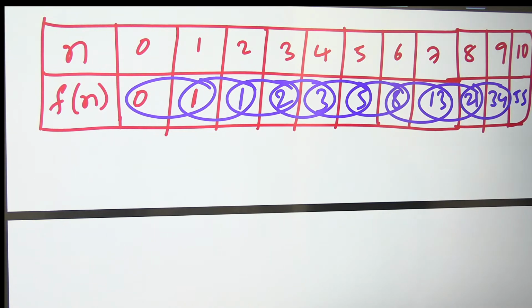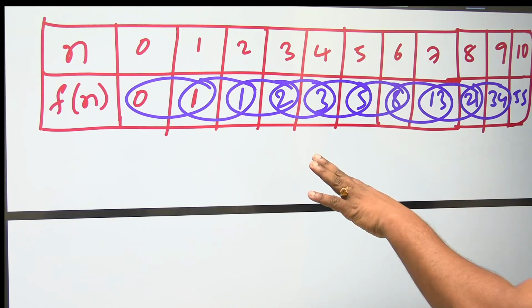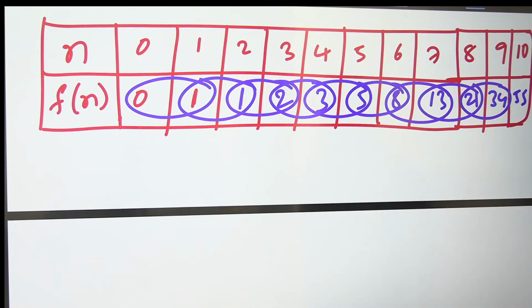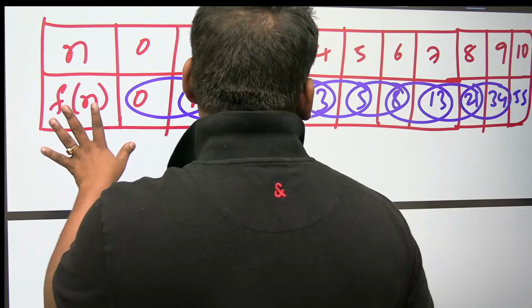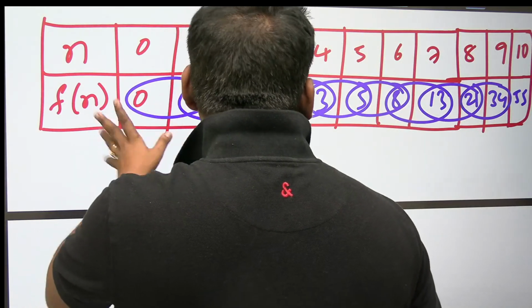N and Fibonacci of n. N0, Fibonacci of 0 is 0. N1, Fibonacci of 1 is 1. N2, Fibonacci of 2 is 2. N3, Fibonacci of 3 is... Remember, Fibonacci of any number is the sum of the previous two Fibonacci numbers.